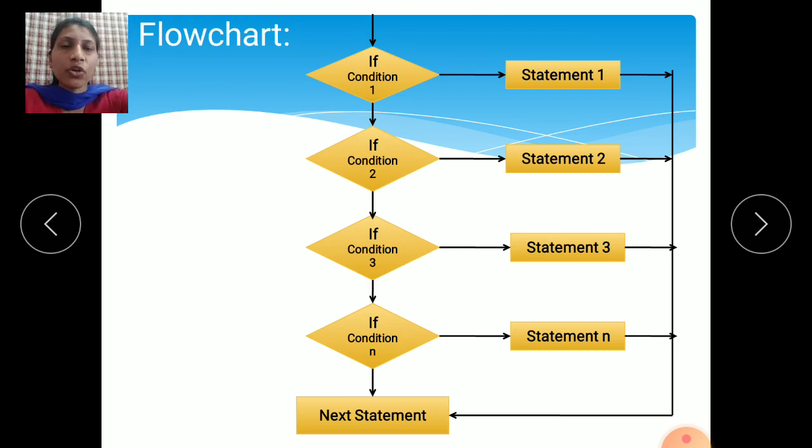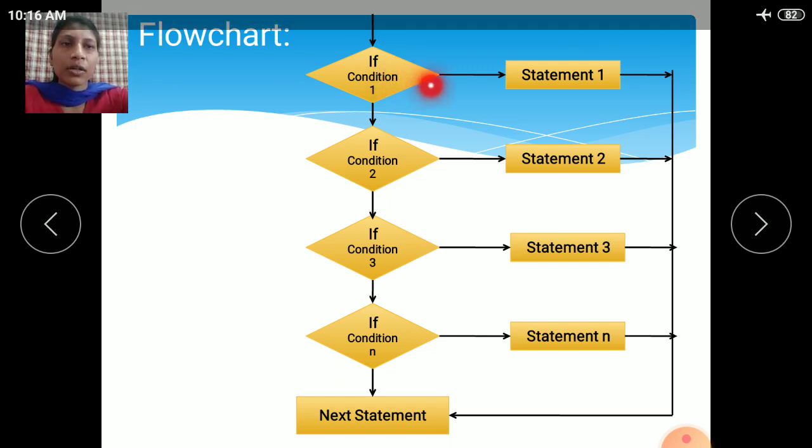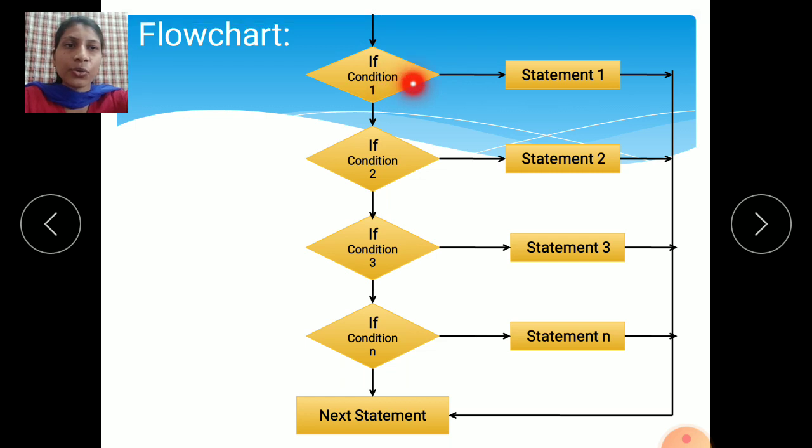See here, this is the flowchart of nested if. If condition 1 is true, statement 1 is executed. I have not written true or false here, so write down true. If this condition is true, these statements are executed and it will skip all the other conditions, and control transfers to the next statement. Your program will end here and whatever result you get, it will print on the monitor screen.